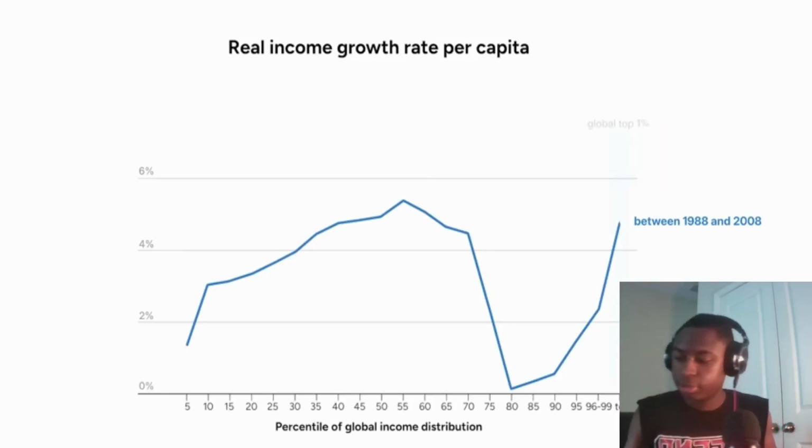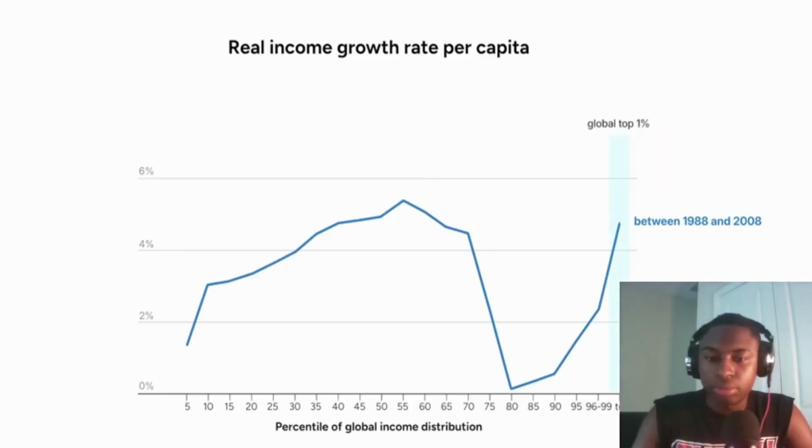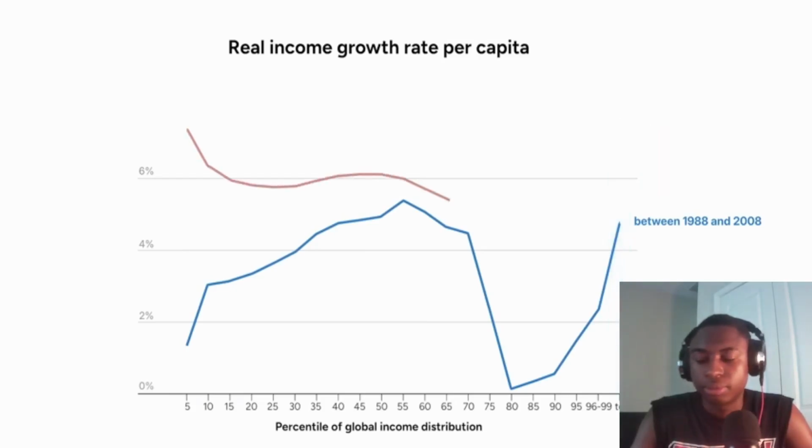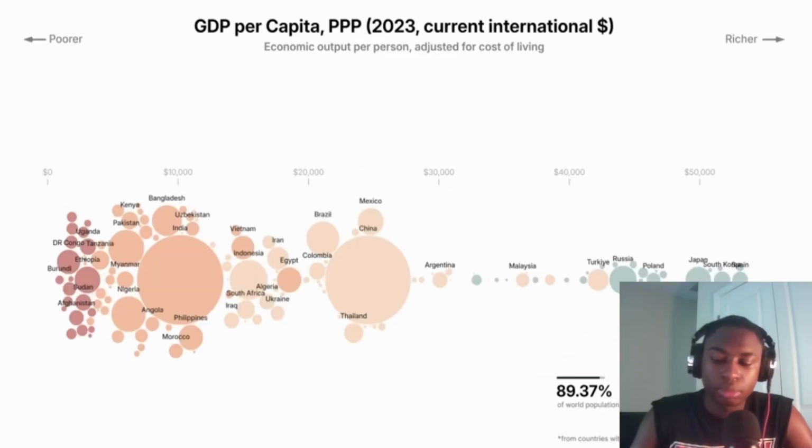Wow. And meanwhile, the global top 1% captured a large share of the growth, riding the wave of globalization. In recent years, the curve becomes smoother, but the pattern still holds. Right. Many in the West feel stuck, while much of Asia has moved up. Let's move higher.